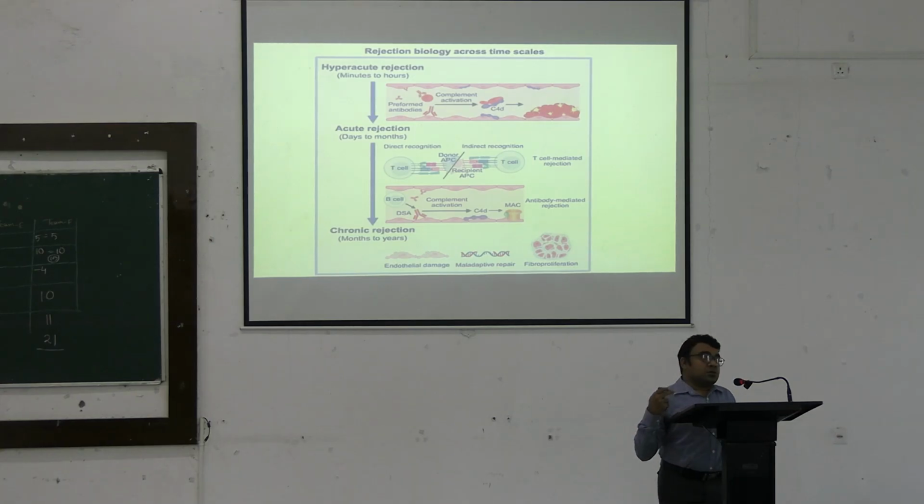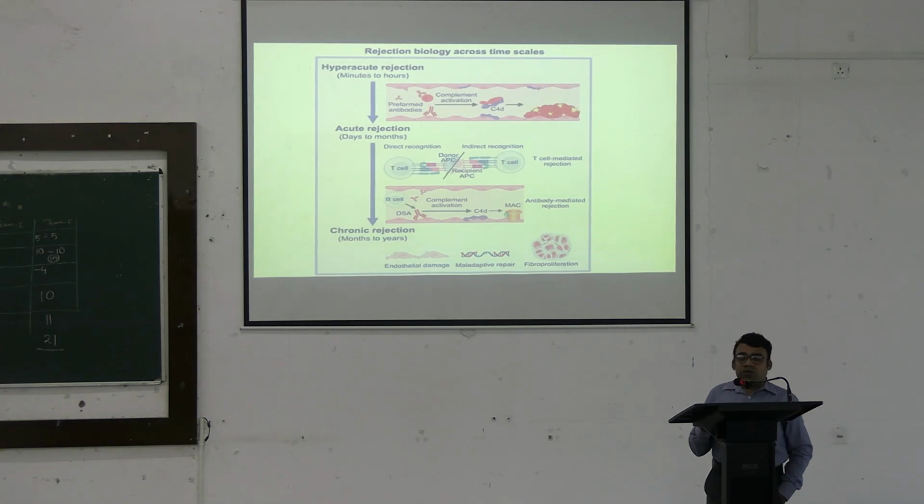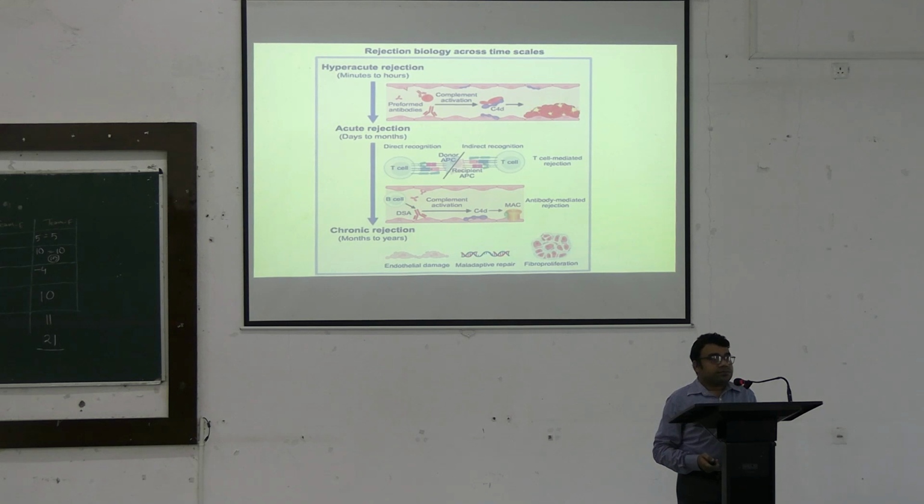That means the body rejects the organ itself. And if we are able to prevent that, after some time we can find something called acute rejection. That actually happens within days to months, in which the body starts reacting against the grafted tissue. And this can be alleviated with immune suppression of the recipient.